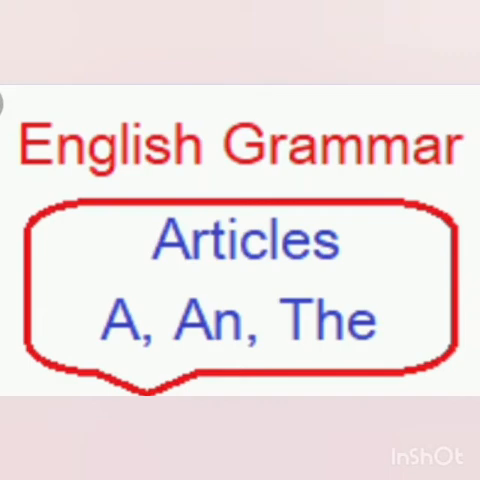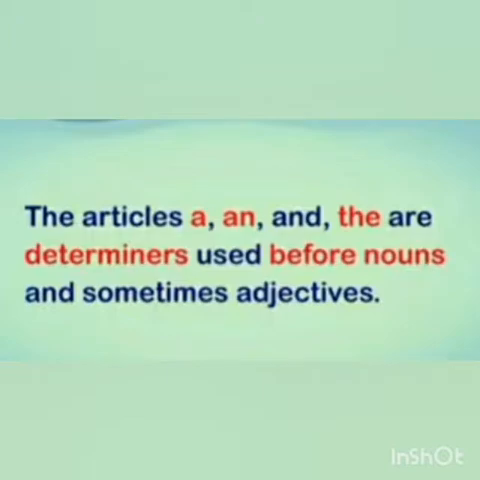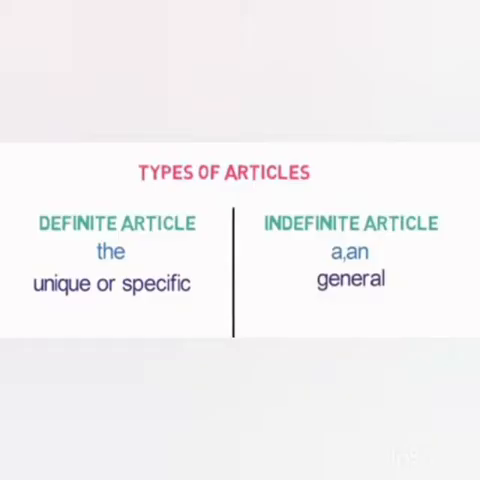Hello students, let us study English grammar, the articles. What are articles? The articles a, an and the are determiners used before nouns and sometimes adjectives. There are two types of articles, definite articles and indefinite articles. The is a definite article which is used for unique or specific things. A or an is an indefinite article which is used for general things.